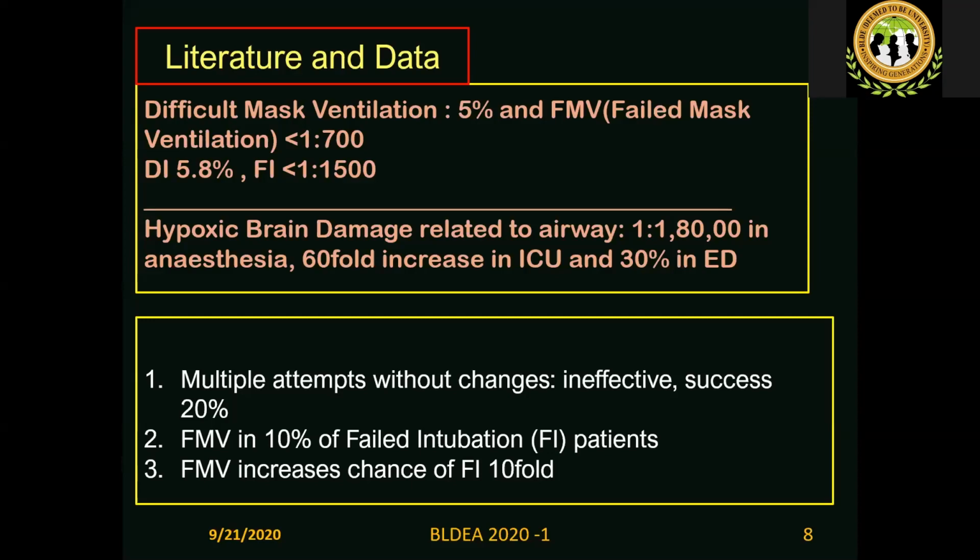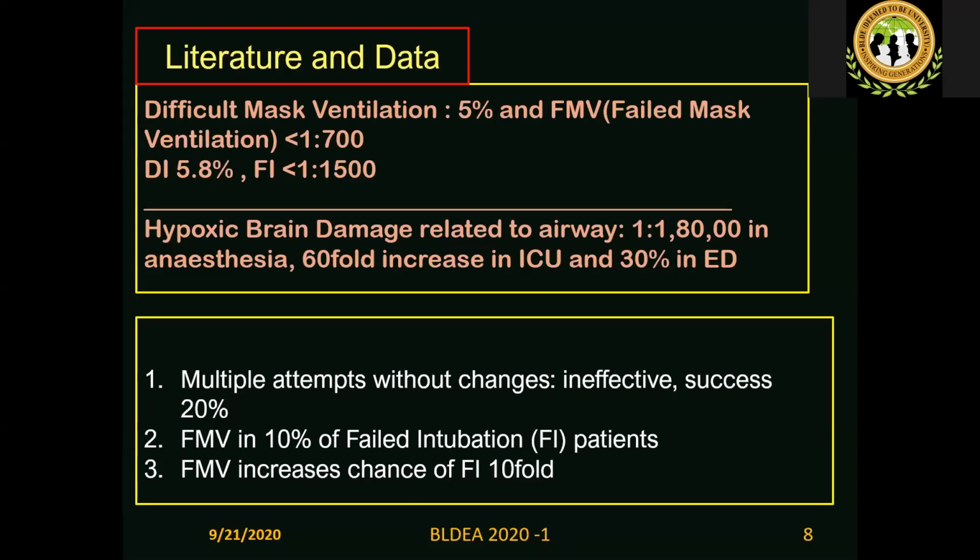So in an institution, for example your department, maybe once in a few months you will encounter a failed intubation, however good the collective effort may be. Whether that turns into a crisis or not is the question, and you don't want it to. And hypoxic brain damage related to the airway is still very rare, but for the patient who is affected, it's a serious matter. That is 1 in 180,000 when you are talking about operation theater statistics.